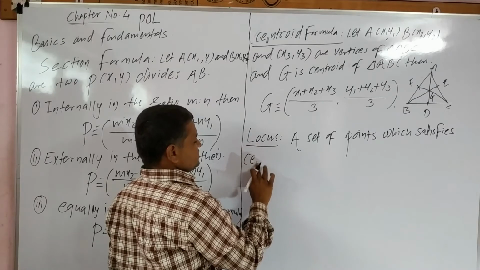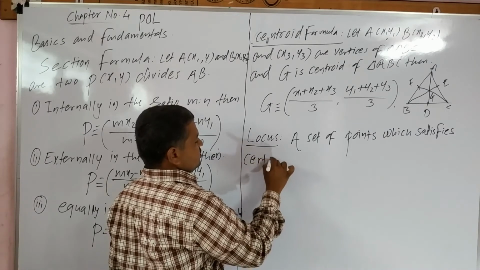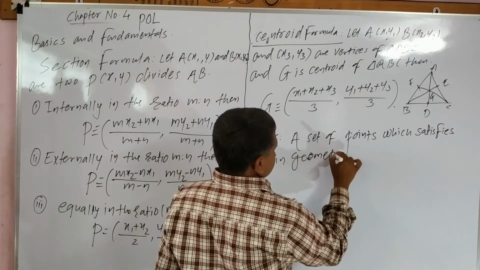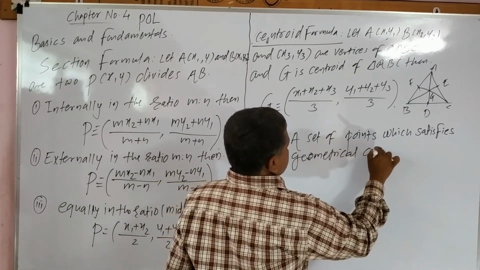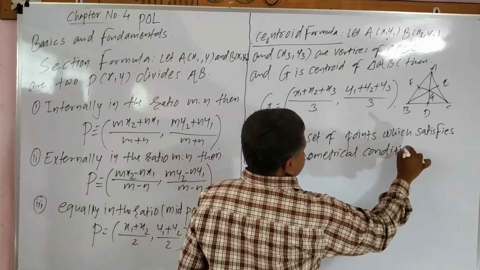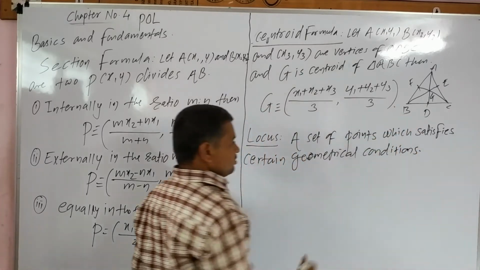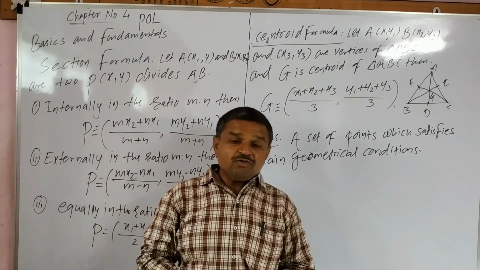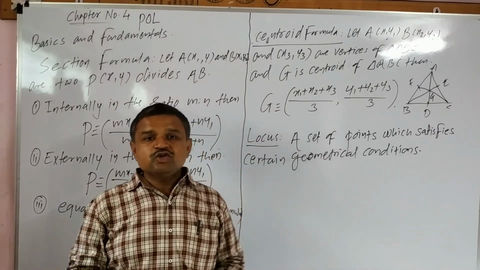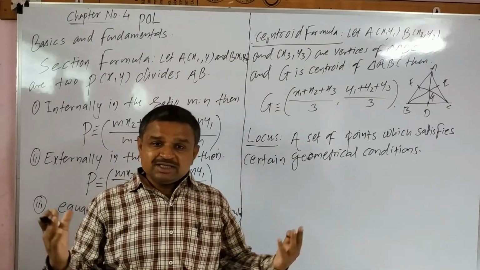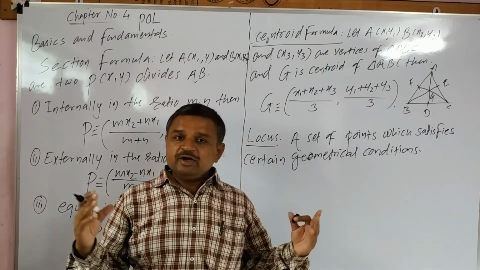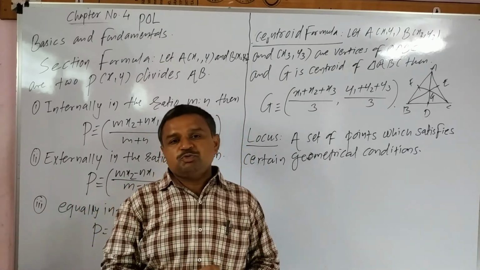This is about a locus की definition है. locus क्या आता है? A set of points will satisfy certain geometrical condition. For example, circle, it is the locus of point. Perpendicular bisector is a locus of point.